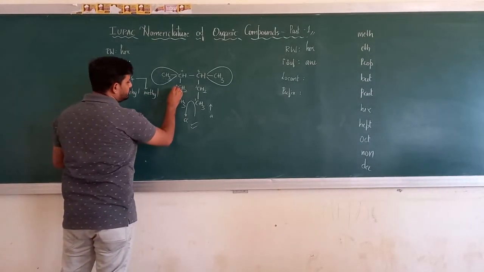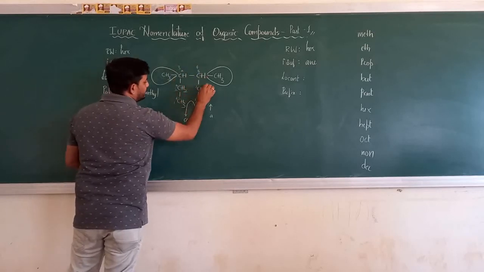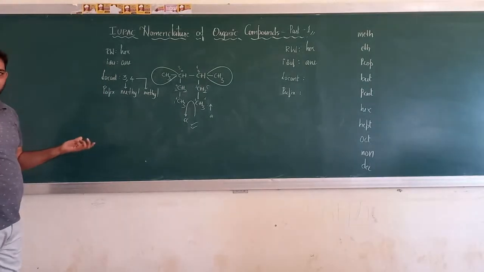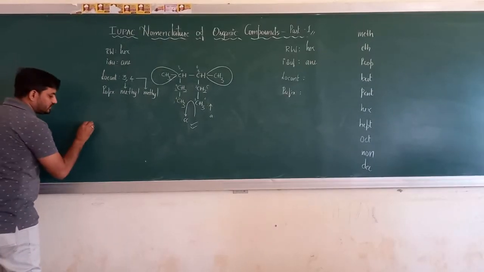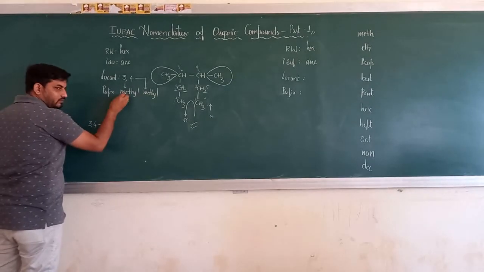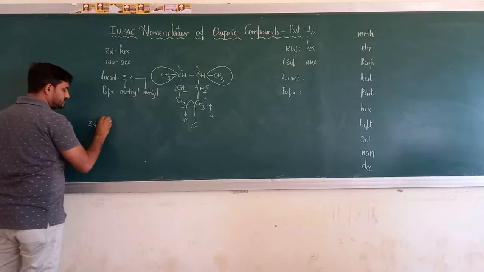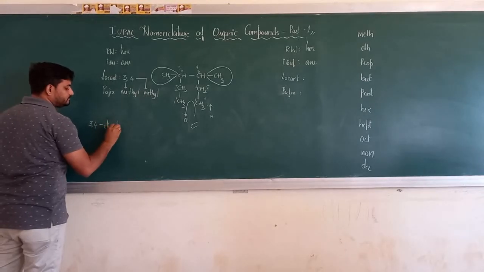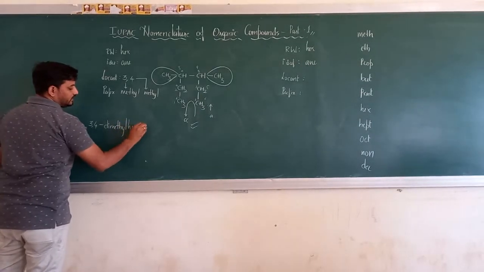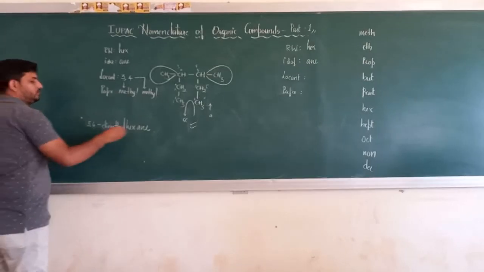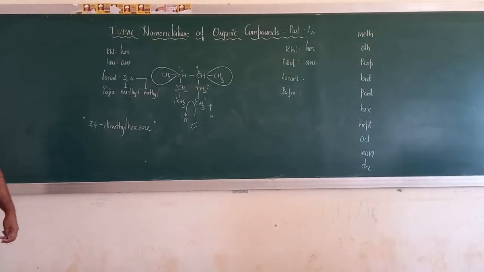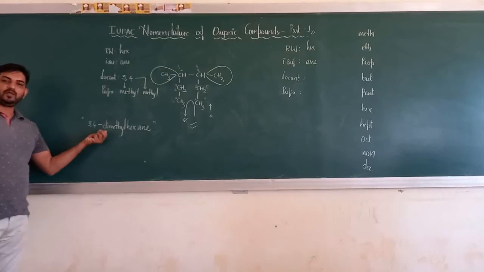Let's go to the second side numbering. This will be 1, 2, 3, 4, 5, 6. You know 3 methyl 4 is the same answer, but the answer changes. So what is the name? 3, 4 are the same. Monomethyl, here it is di, it is dimethyl. Hex, ane. 3,4-dimethylhexane.